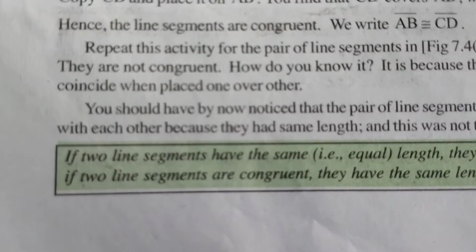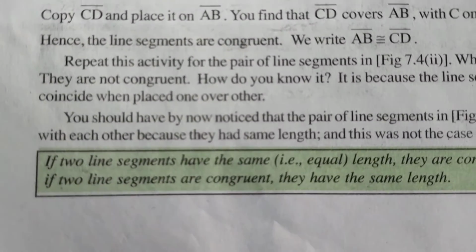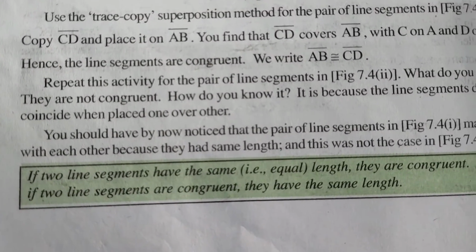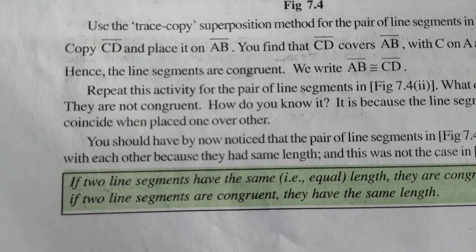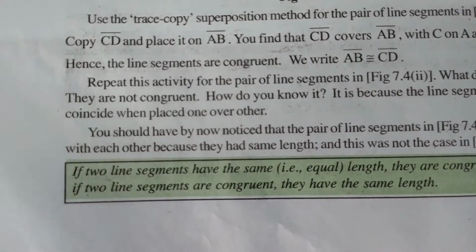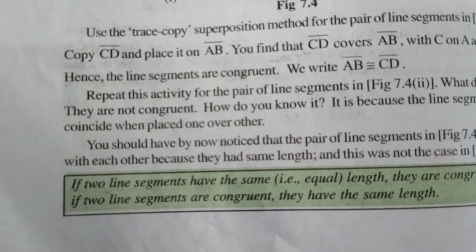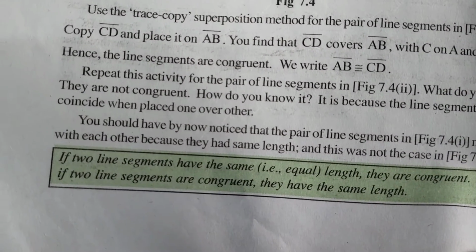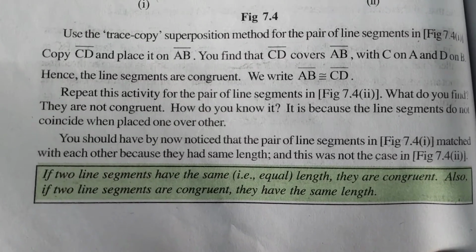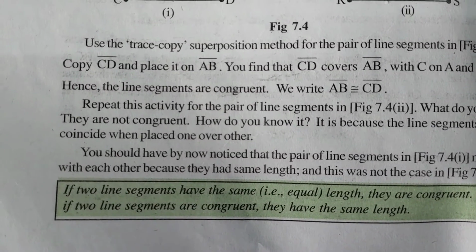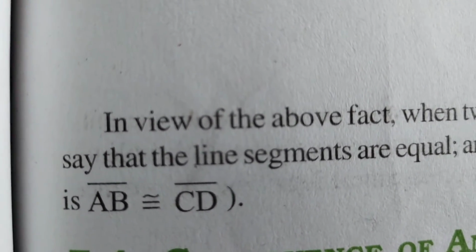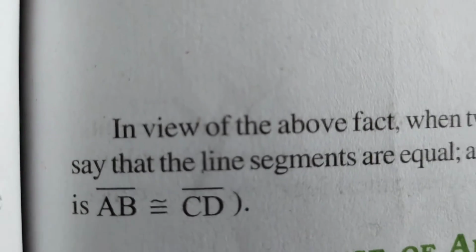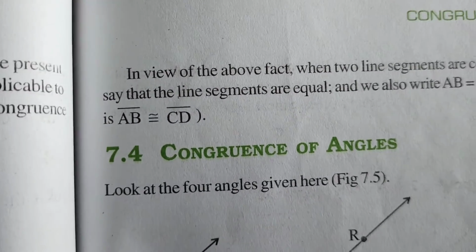So what can you say? If two line segments have equal length, then they are congruent. Also, if two line segments are congruent, then they have the same length. Here you can observe it clearly. When are two line segments congruent? If the lengths of the line segments are the same. Here you can see the congruent symbol: line segment AB is congruent to line segment CD.